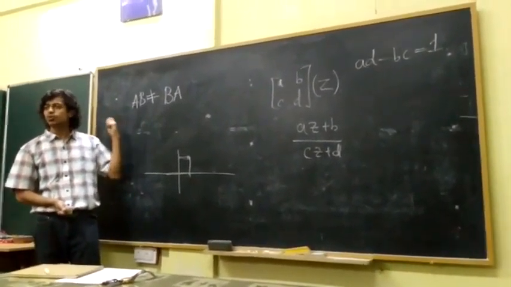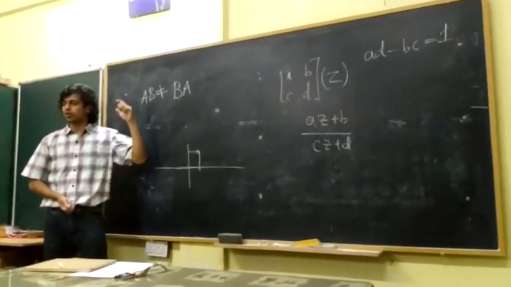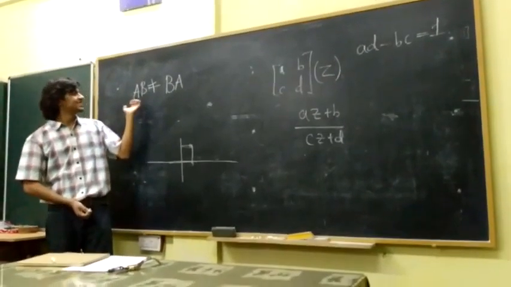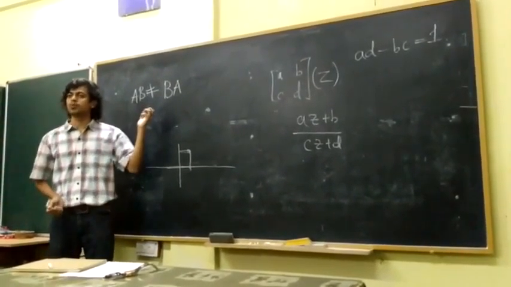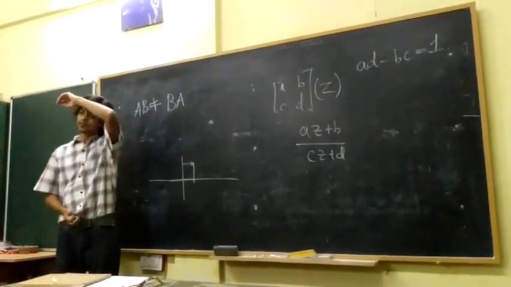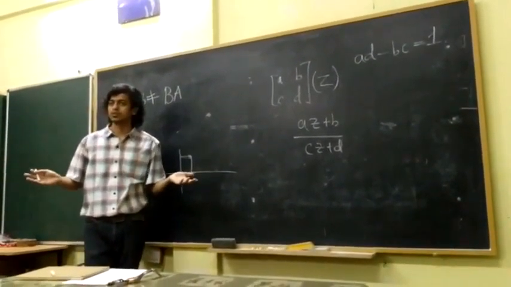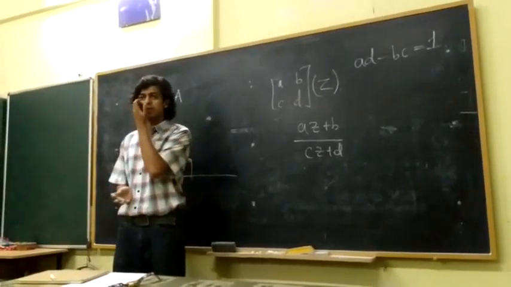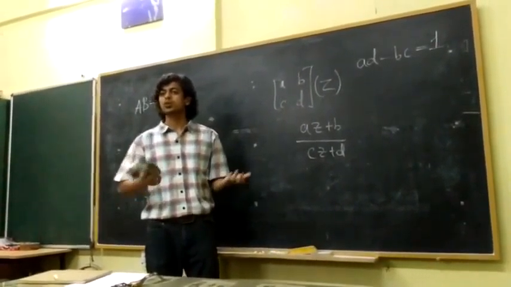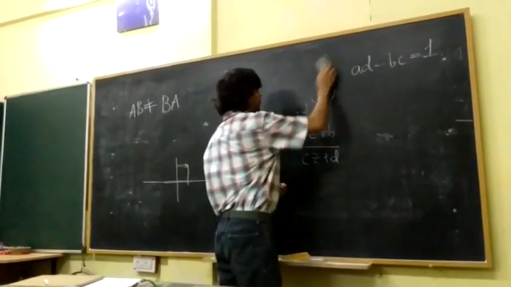Unfortunately, my complex numbers don't allow me to do this. Because of the constraints, the way we designed our complex numbers, AB will have to be BA. So if I want AB not to be equal to BA, I'll have to expand my complex numbers. I'll have to go even beyond. So here's one way of going beyond. There are many ways, but here's one important way.